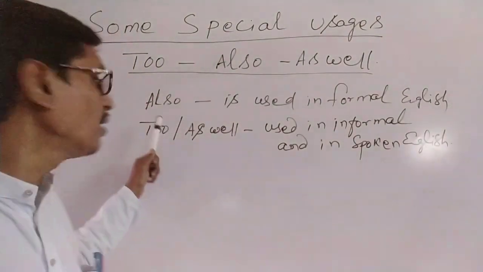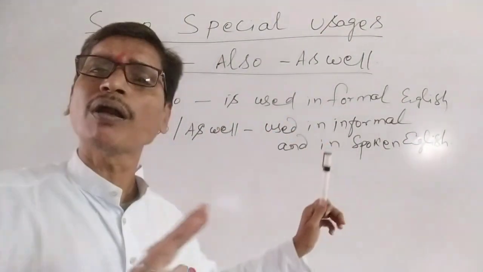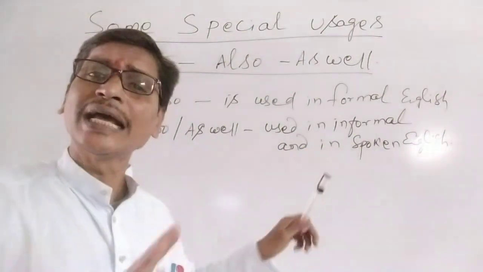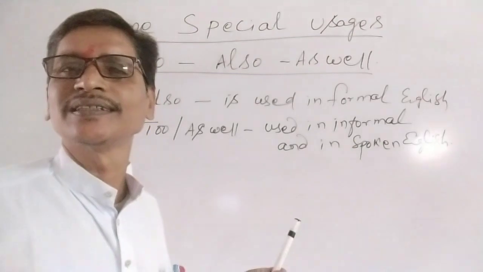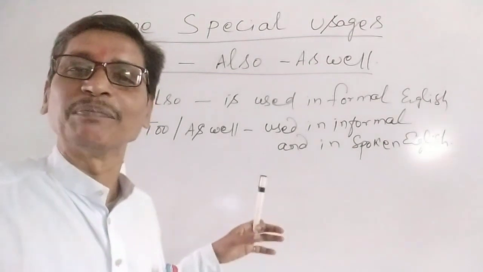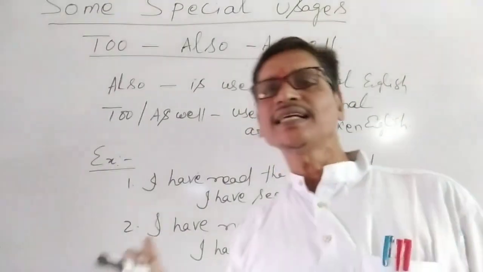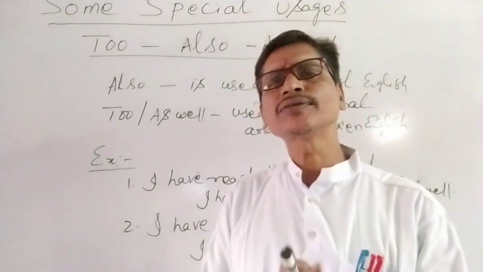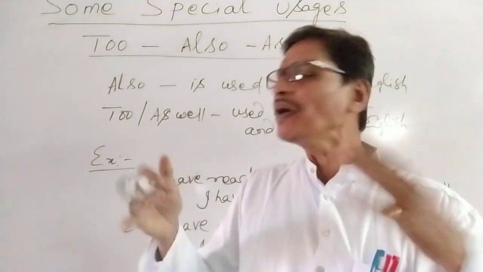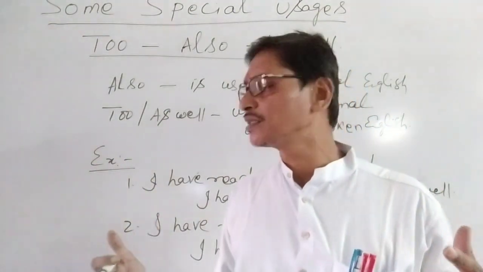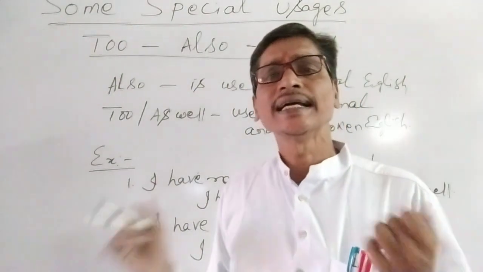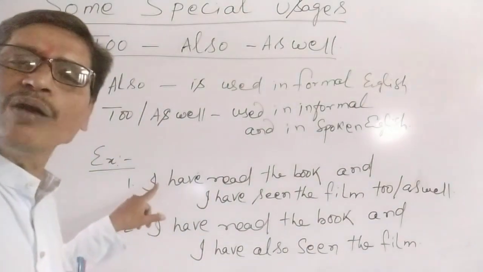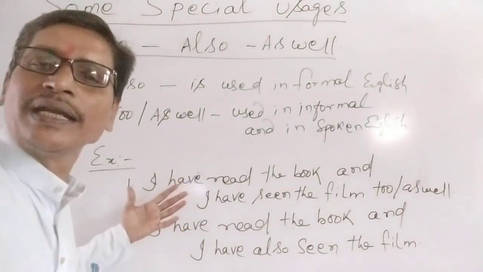For more information, also is used in very formal English, whereas to and as well are used in informal as well as spoken English. For that, let me write an example. Okay? See, we understood that also is very formal and to and as well are informal and normally used in our day-to-day conversations, interactions, and particularly in spoken English. So here I have given you an example.